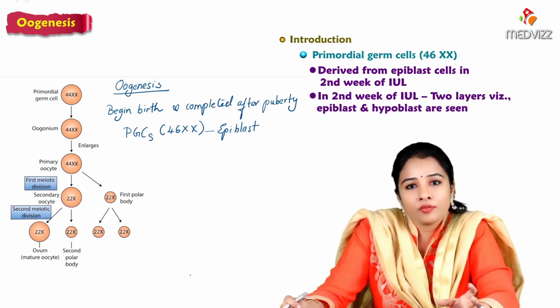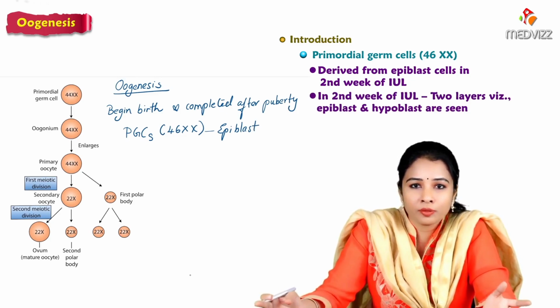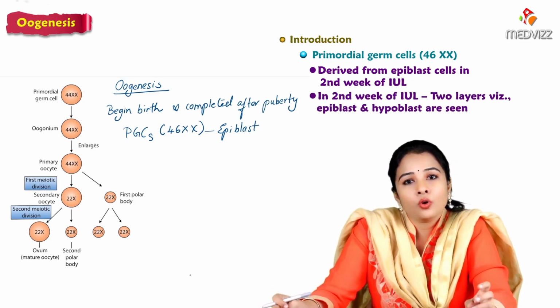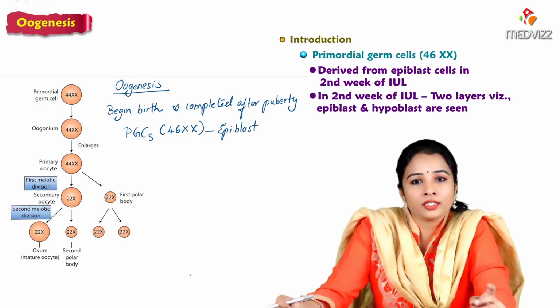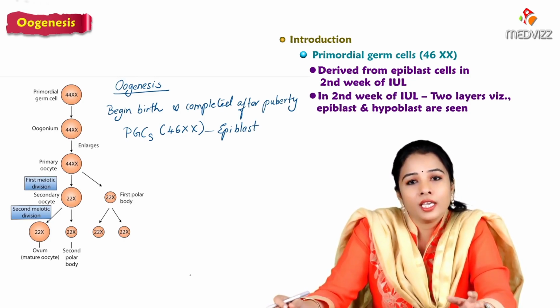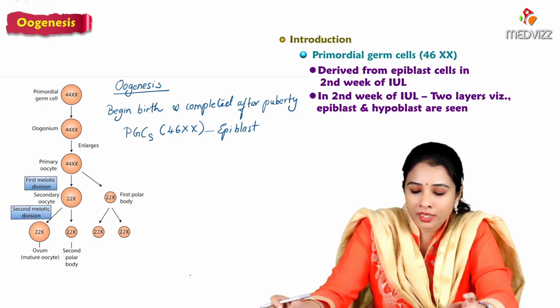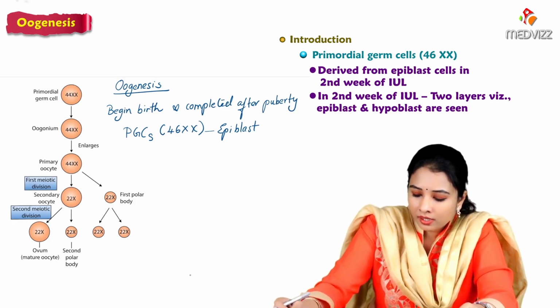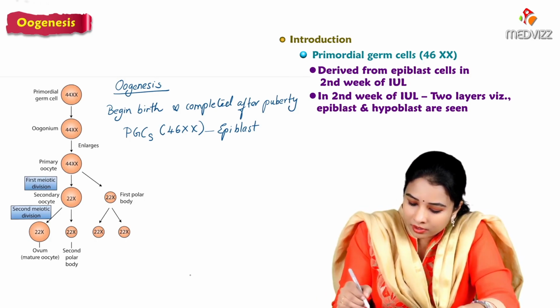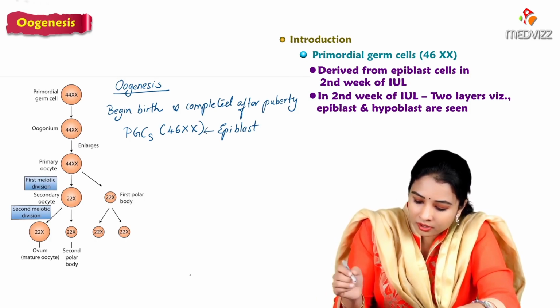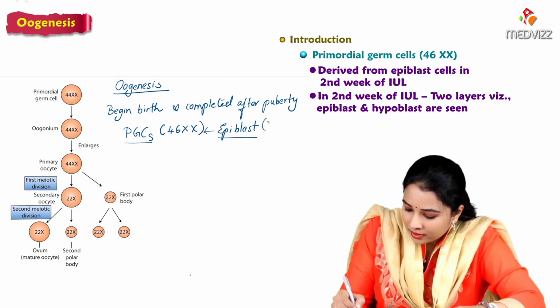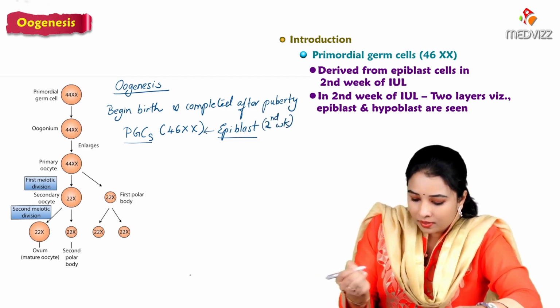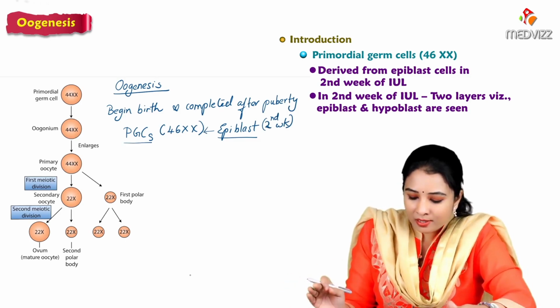In the second week of intrauterine life, there is no ectoderm, endoderm or mesoderm at that time. We only have two layers, called epiblast and hypoblast. Epiblast is primitive ectoderm. These columnar epiblast cells give rise to the primordial germ cells during the second week of gestation, and that happens in males also.